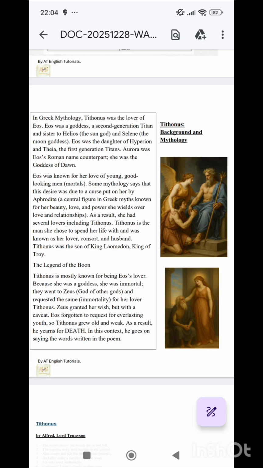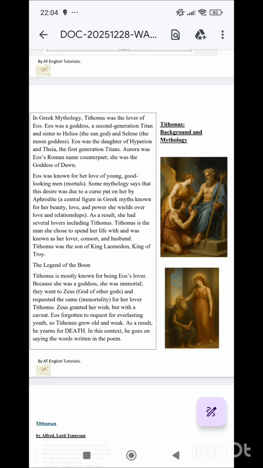So, no worries. Wait. They had gone to Zeus, correct? They had demanded immortality. But if a person is immortal, he will continue to age, but he will not die. So that is again a very difficult situation.